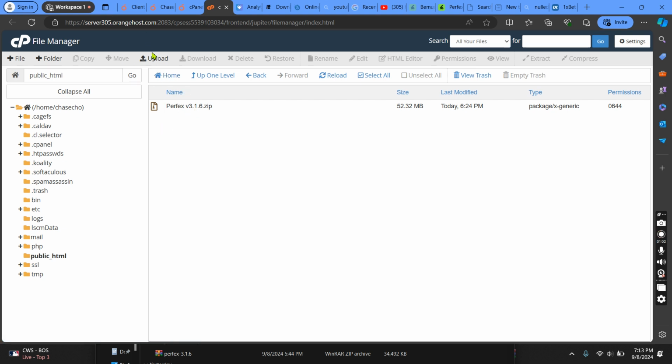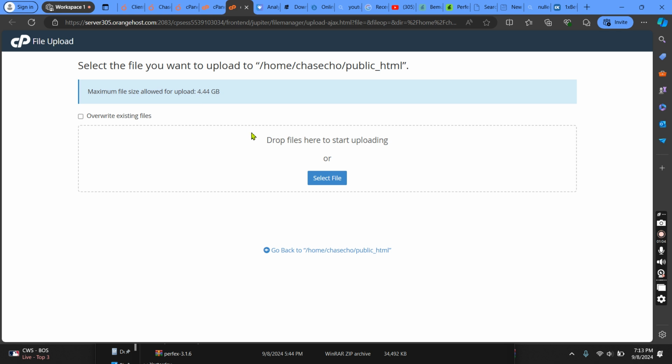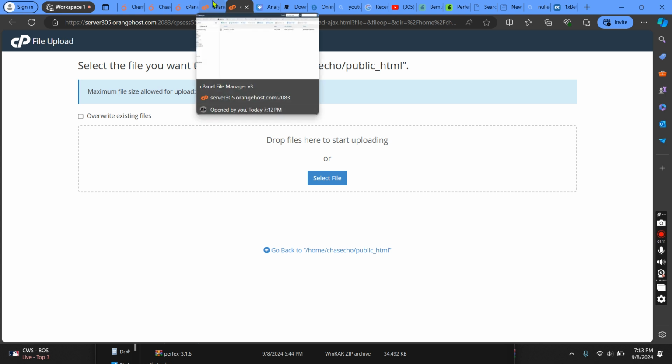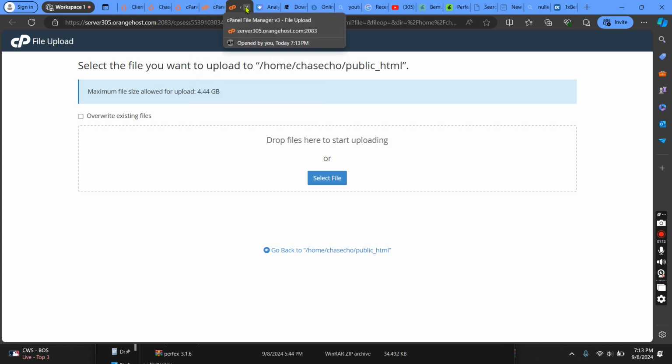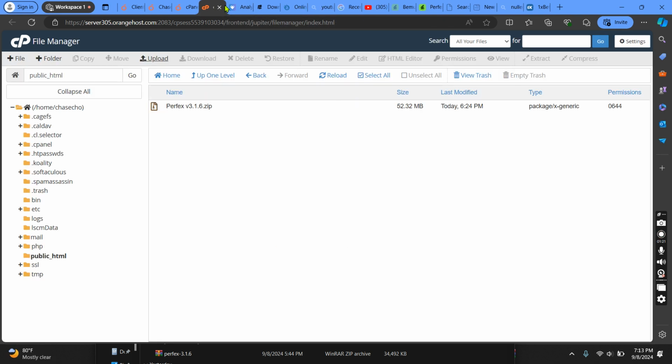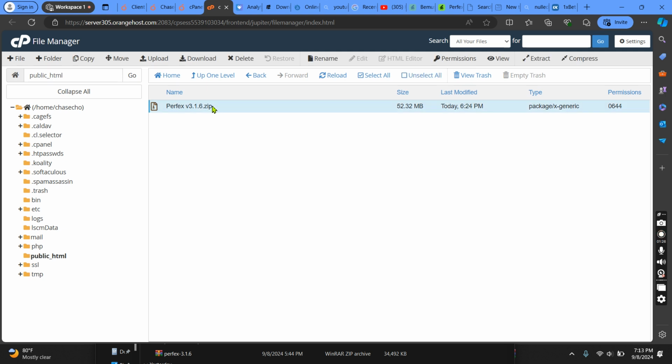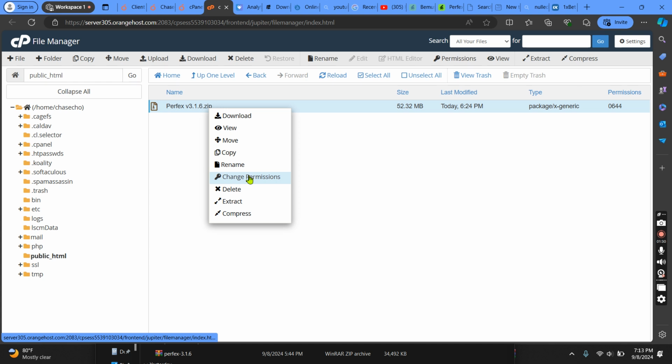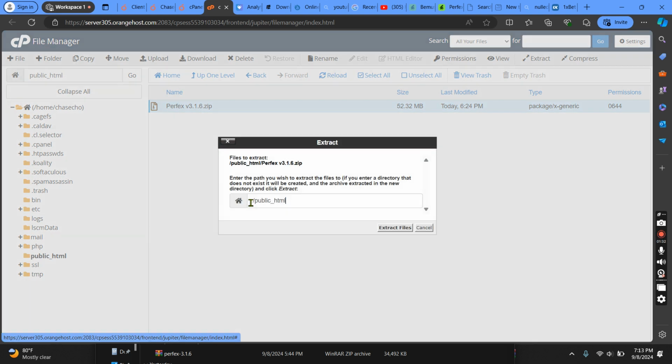If you want to upload this file here, you click on upload and it will take you to this page. Then you press on select file. It will take you to your phone file manager where you kept the file. You upload it from there, and once you do that, you allow it to load from 0% to 100% so that it shows complete. Once it shows complete, it will reflect on your server. When it reflects on your server, what you have to do is extract it.